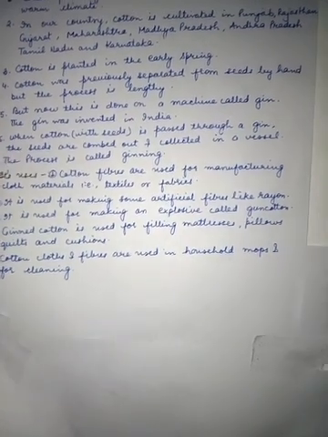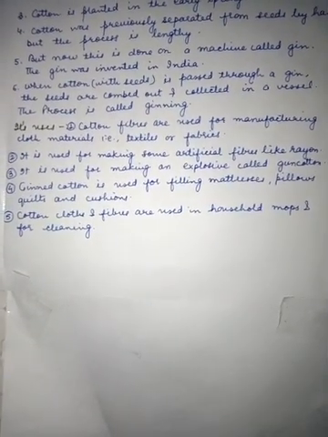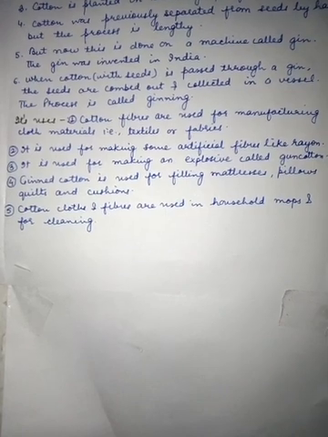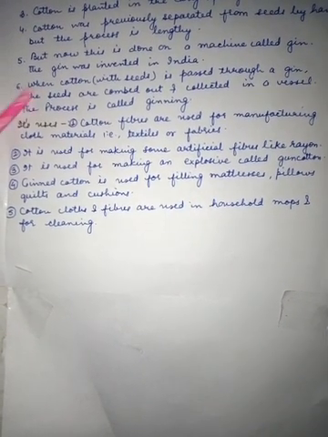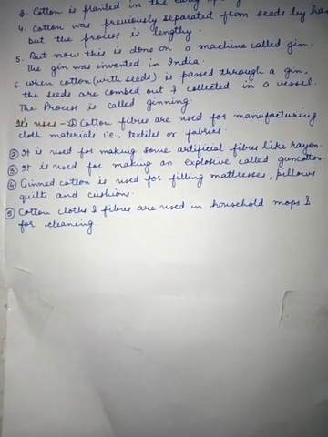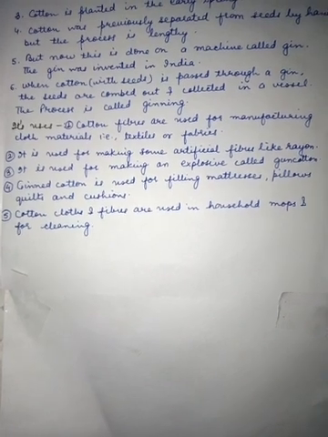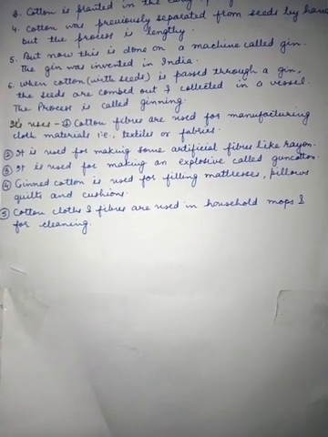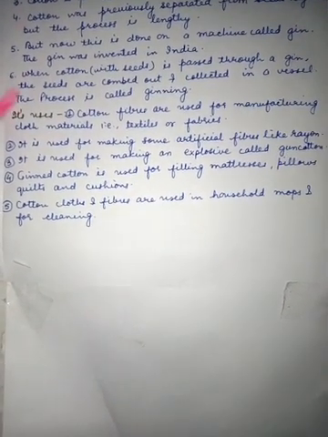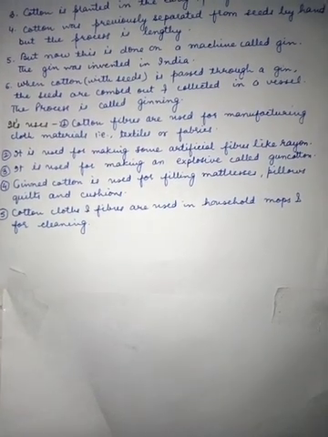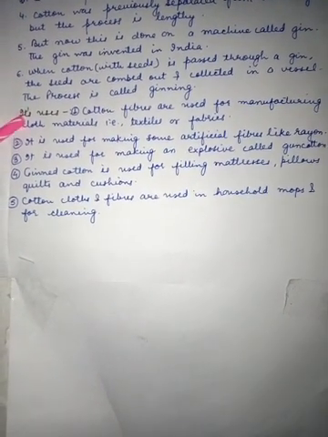When cotton with seeds is passed through a gin, which is something like a comb, the seeds are combed out and collected in a vessel, and this complete process is called ginning. So this is all about the fiber cotton. Now there are different uses of this fiber.